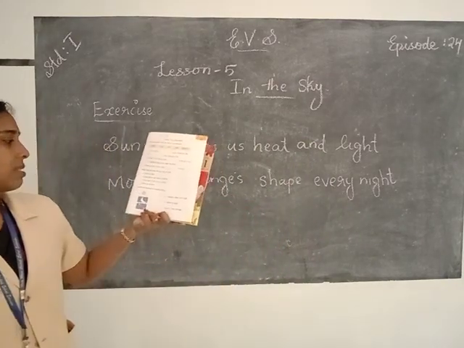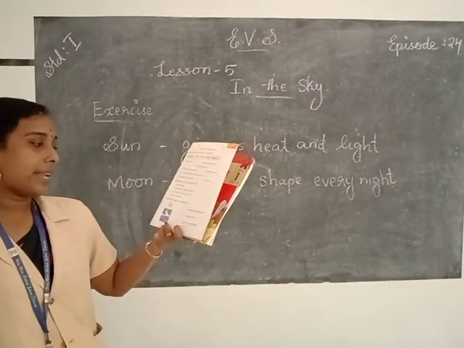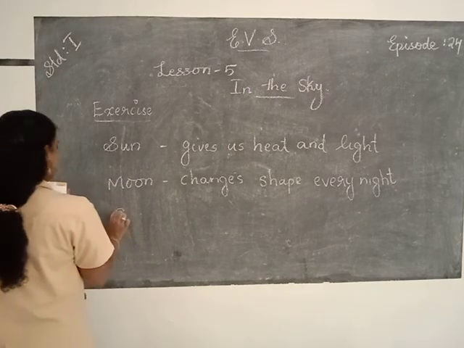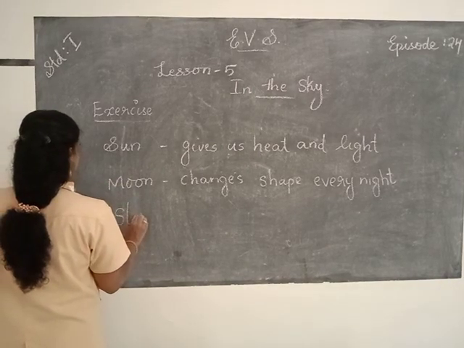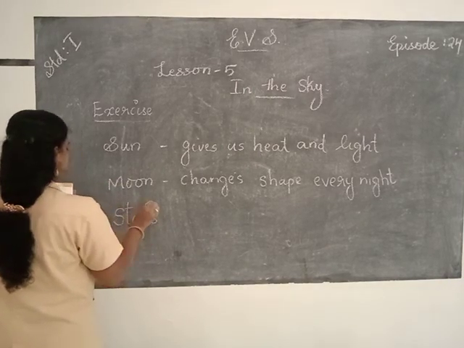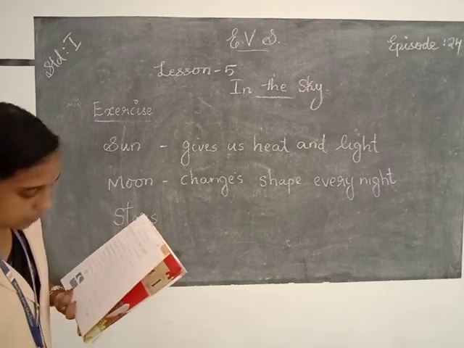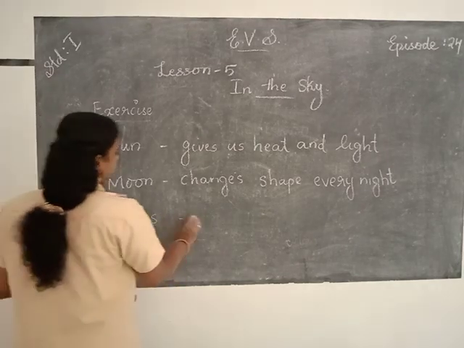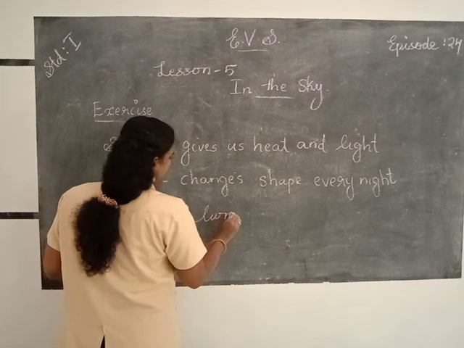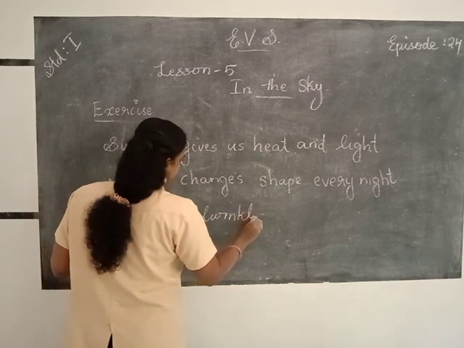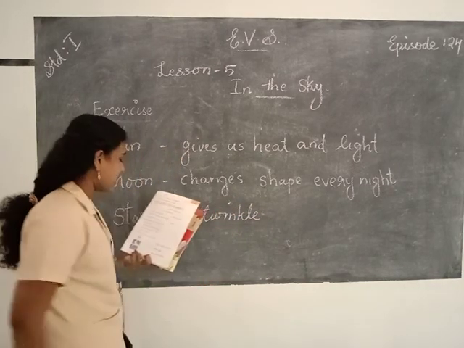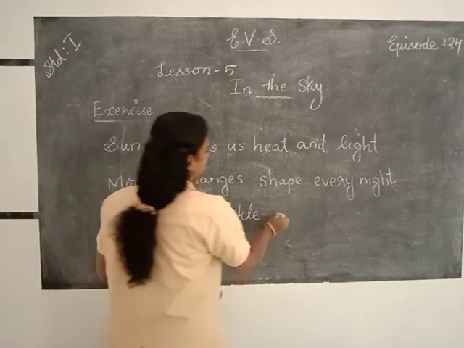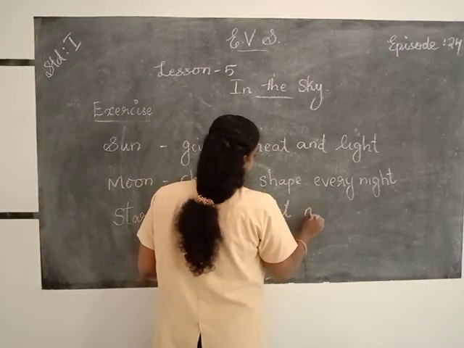And the last one is stars. Stars twinkle at night. Stars twinkle. T-W-I-N-K-L-E. Twinkle. Stars twinkle at night.